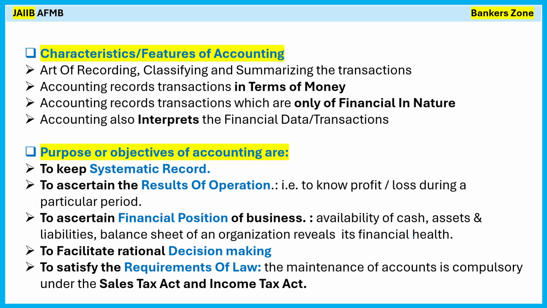So why are we following accounting? Simply, a systematic record is prepared and maintained, to get the result of operations, whether the business is profitable or not, to get the financial position of the business, and to make decisions, and it is mandatory as per the law. So these are the reasons why we are following the accounting.